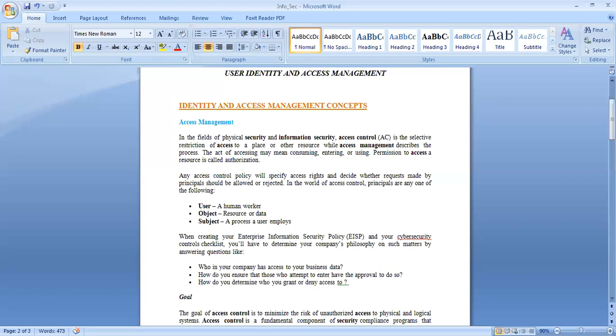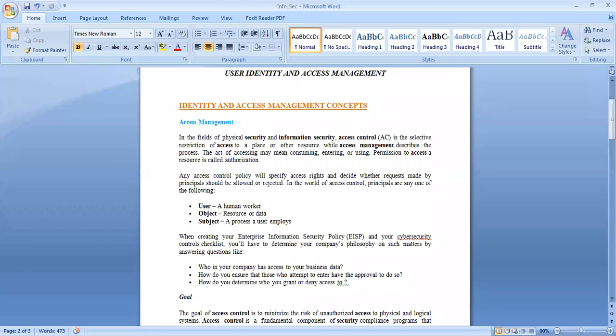Identity management will create the rules, the norms that are to be followed, and it will control different users based on their roles, responsibilities and policies. So they are the creators of all the policies, and access management will ensure that all the users abide by these rules and policies. Fine.